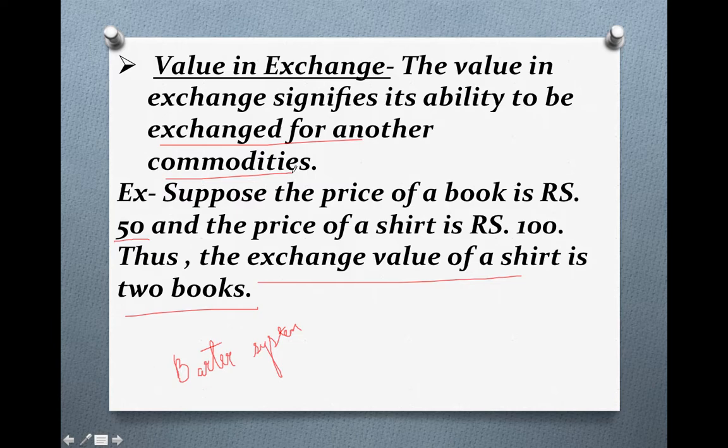Means if you want to buy some commodity and you have some commodity which you don't want to have, you can exchange those commodities. So value in exchange will be known as the price for which you can exchange with other commodities. So I hope this term is clear to you.